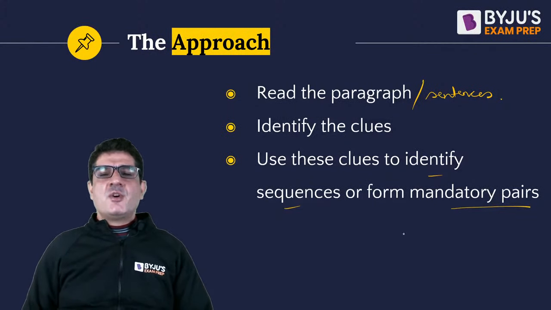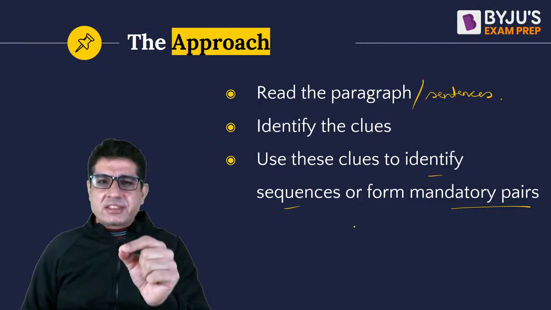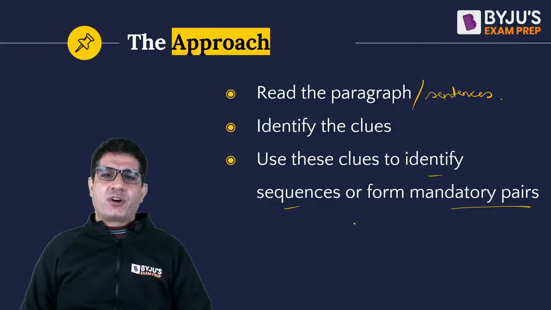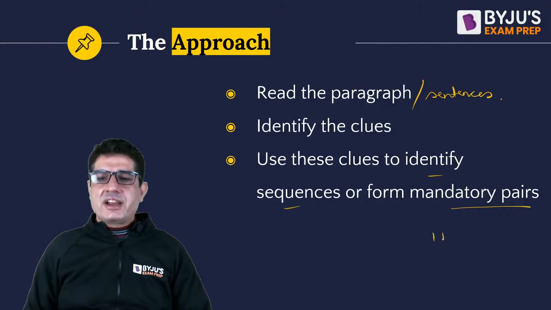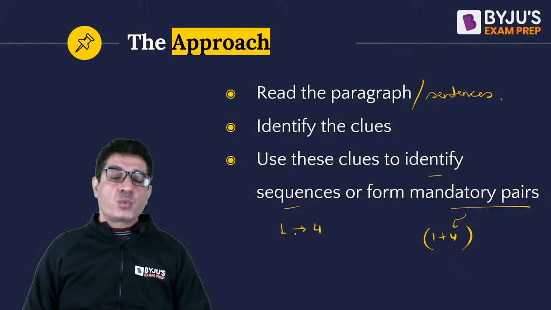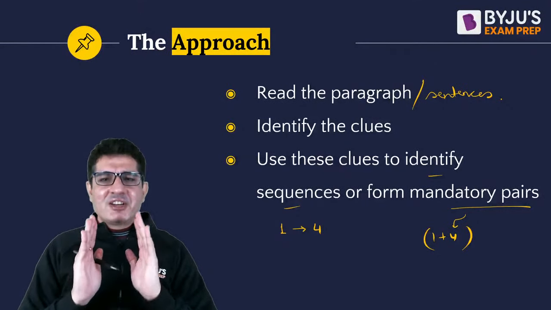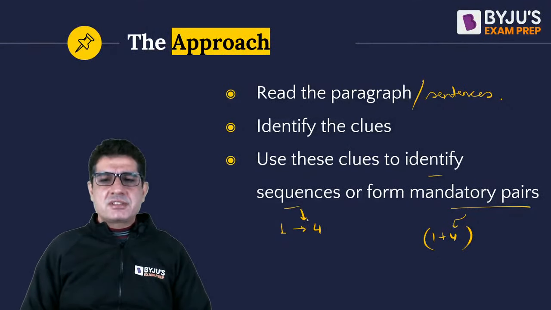Mandatory pair is where you are able to say that, okay, these 2 sentences must come together and in this particular order. So if I say that 1 and 4 definitely go together, then that's a mandatory pair. Sequences where I tell you that, okay, sentence 4 should come after sentence 1. Now, whether it comes immediately after or not is something that we don't comment on. So that's a sequence. Whereas 1 plus 4 is our mandatory pair.